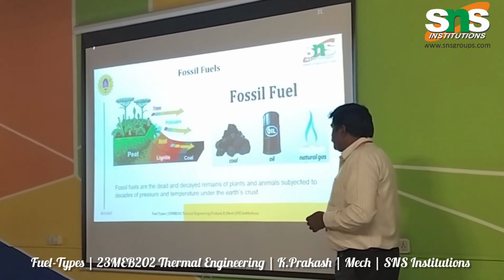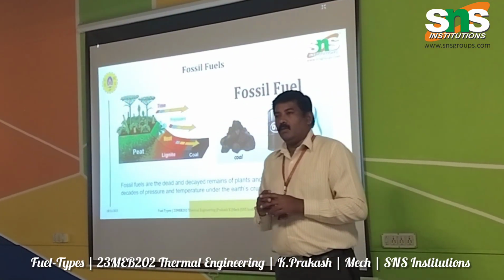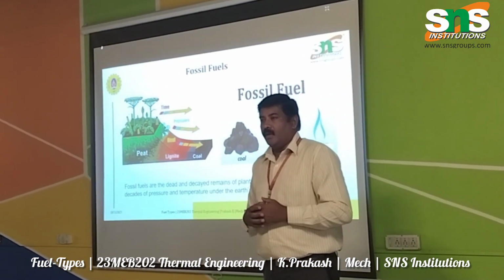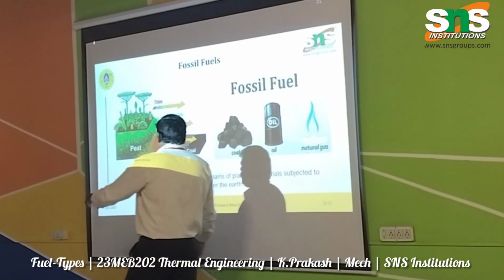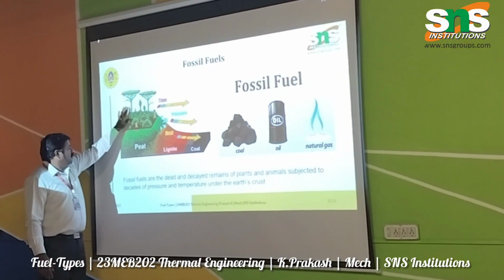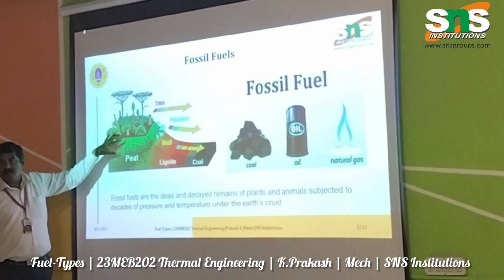Now let us see how the fuels originate and how we get them. In this picture you can see the plants in the forest areas.